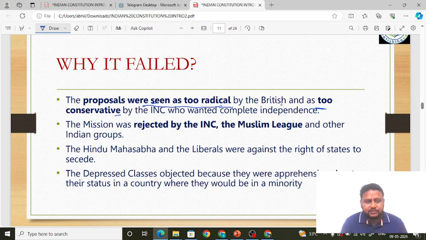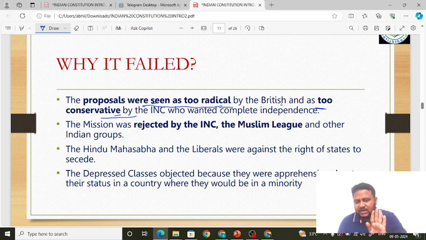Why did it feel too conservative? Because it felt the need for complete independence. The Indian National Congress wanted complete independence, not dominion status. The Cripps Mission said we will give dominion status. This was not acceptable for the Indian National Congress.